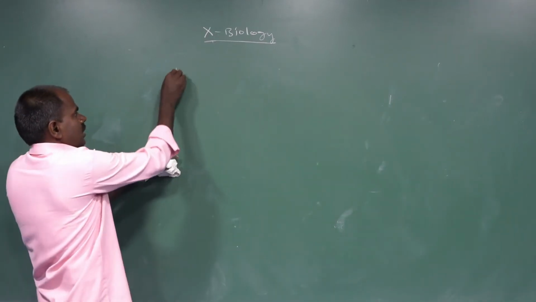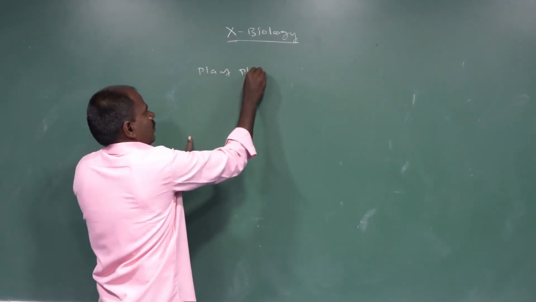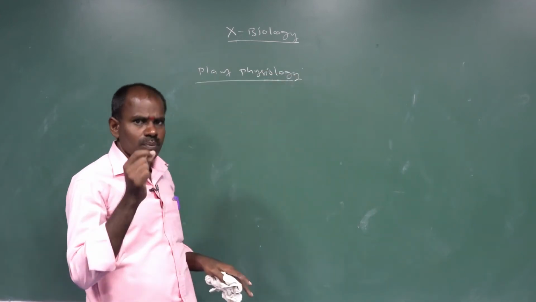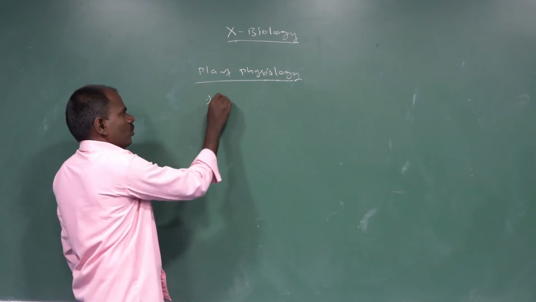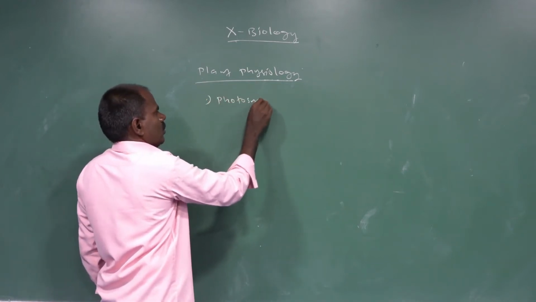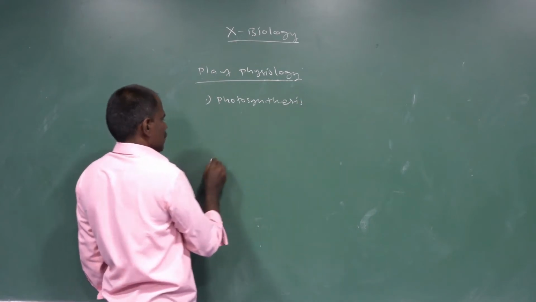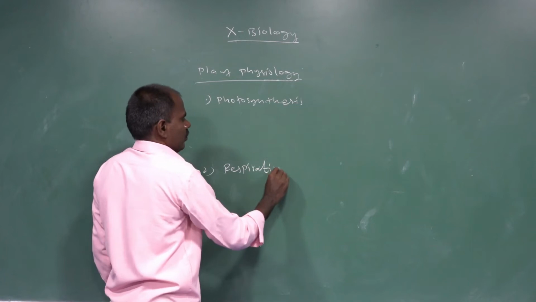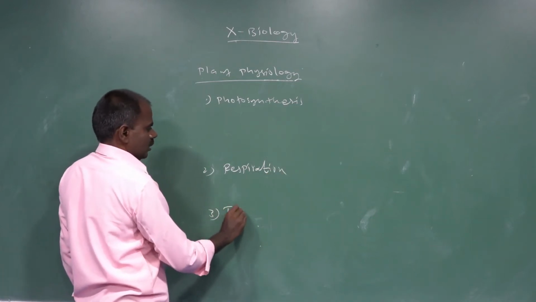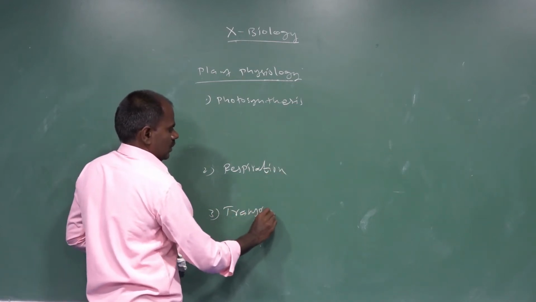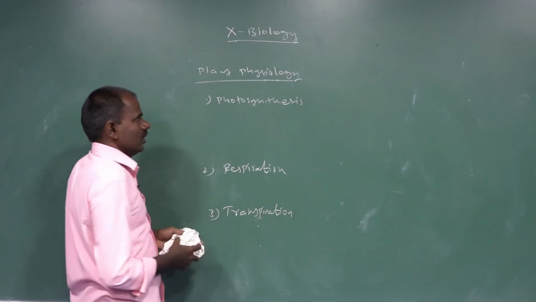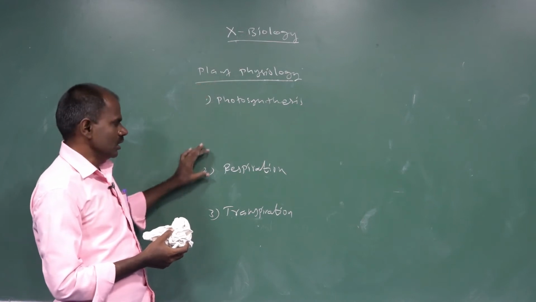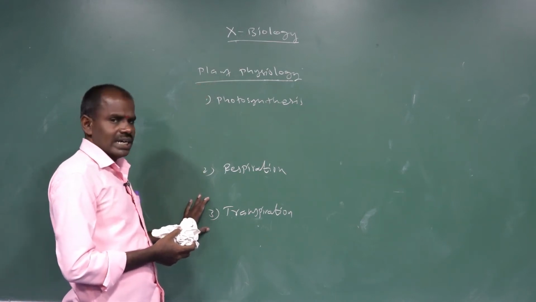Plant physiology majorly involves three processes. The first process is photosynthesis, the second process is respiration, and the third process is transpiration. There are three major processes involved in plant physiology: first photosynthesis, second respiration, and third transpiration.